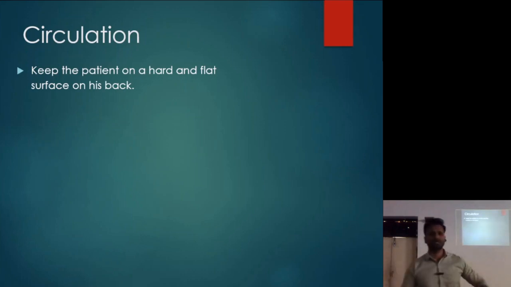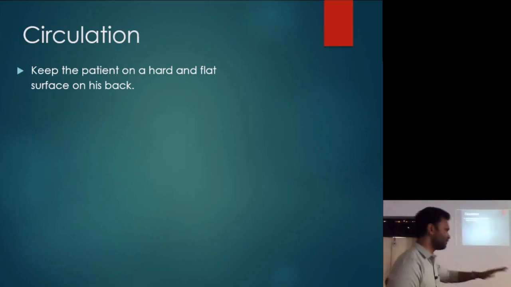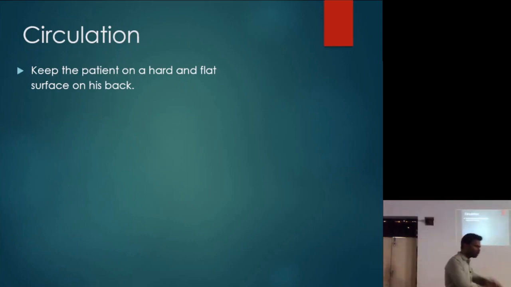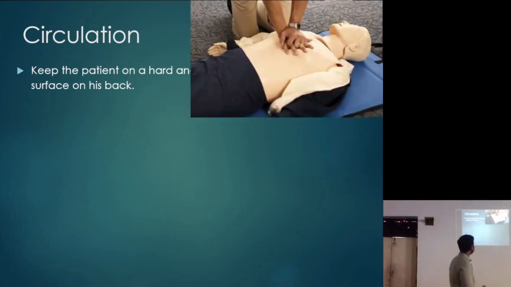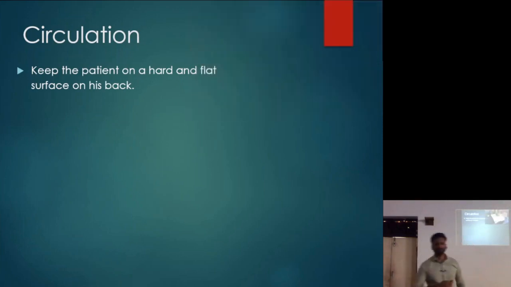When you start compressions, the patient has to lie on a hard flat surface. Because you're going to apply too much pressure, you're going to push the sternal bone. It is quite stiff, so you need to apply that much pressure, and you need a hard flat surface. If the patient is on a soft surface, even if you apply pressure, that pressure will be absorbed by the soft surface. So make sure the patient is lying on a hard flat surface on his back, like this, on the ground preferably.